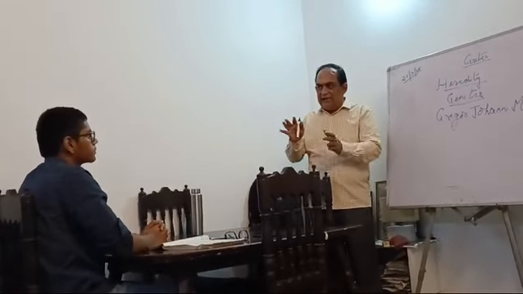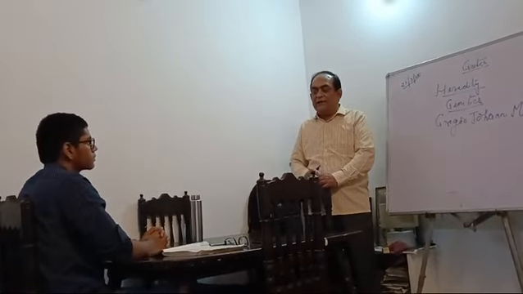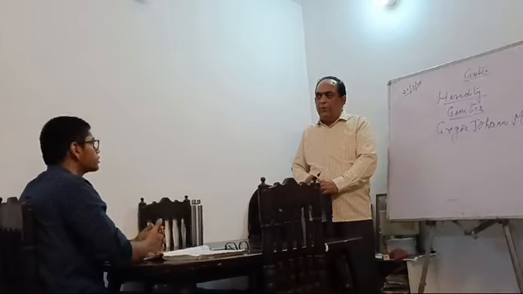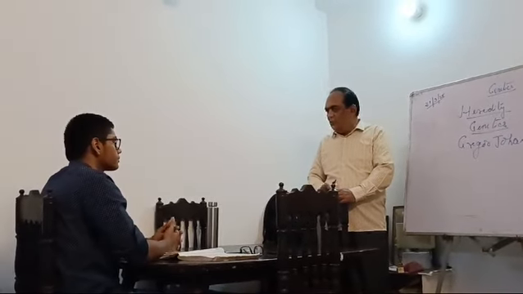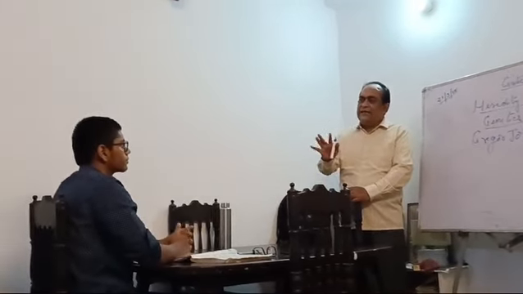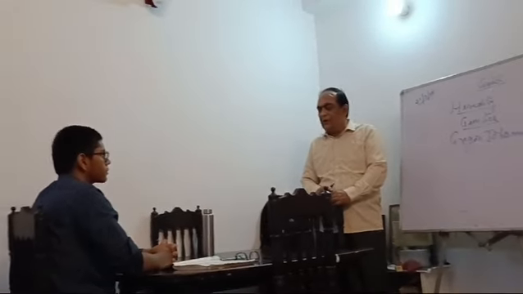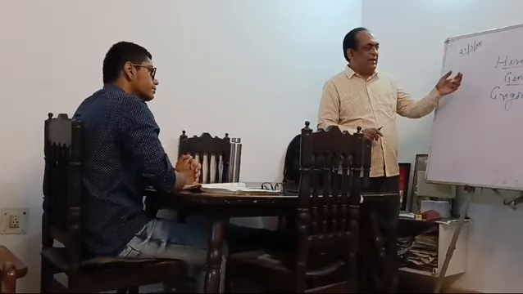If the character is height, then what can be the traits? Tall or short. Very good, very right. If the character of a flower is color, what could be the traits? Red, blue, white. Correct. And these traits are being transferred from parents to offspring. So this is heredity.